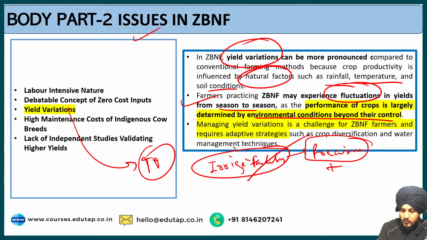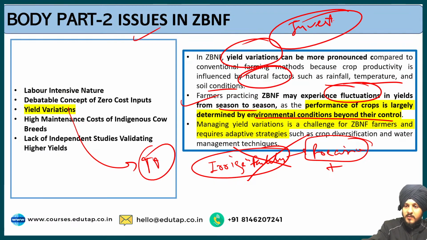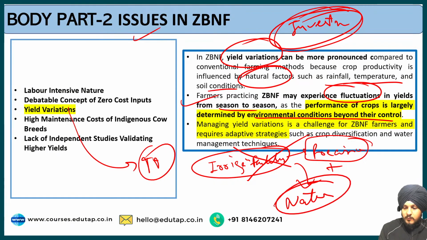It does not promote them, because it does not promote any type of external input or any such investments in the field. So it makes the productivity of the farms more dependent on natural inputs only. What will happen if the rainfall is not there? This will affect the yield of the crops, which will vary from season to season.